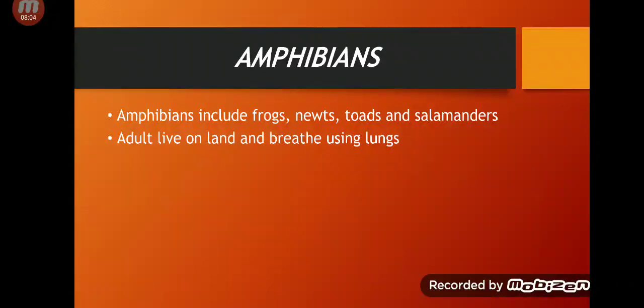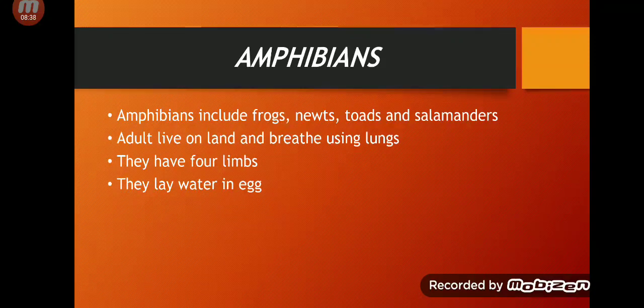Adult amphibians live on land and they breathe using lungs. They have 4 limbs or 4 legs. Imagine a frog and then try to study these amphibians. Adult frogs live on land, and they breathe using lungs. They have 4 legs, right? You have seen a frog, it has 4 legs.